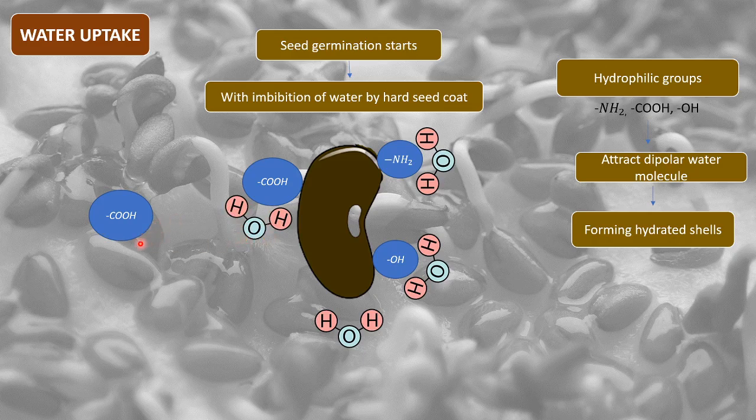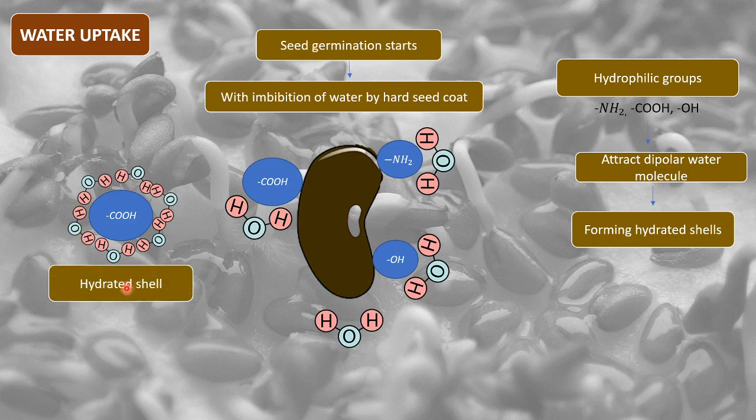So the carboxylic group will be totally covered with water molecules like this. Water molecules will form a circular arrangement around it, and this is called a hydrated shell, right? So this is a hydrated shell in case of carboxylic acid.